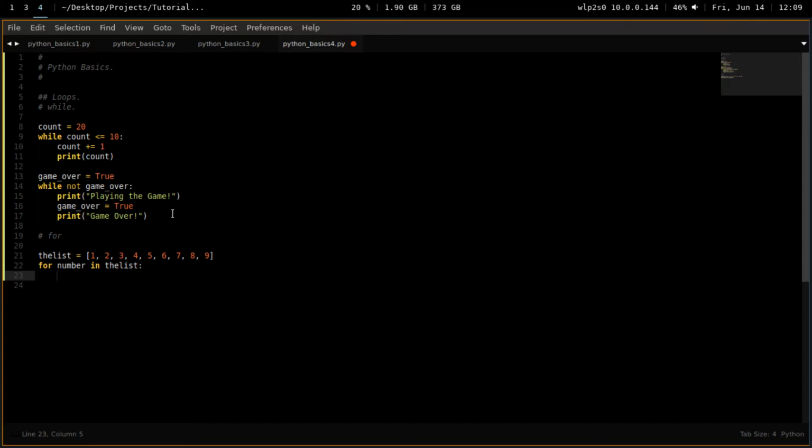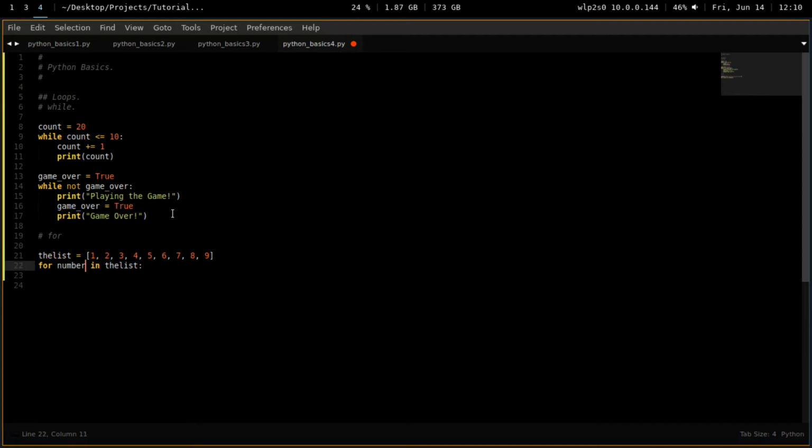So for number in the list, for each number. If you come from C# or other programming languages, for loops in Python are what other languages would call for each. And regular for loops Python doesn't need. For each number in the list. So I've taken a variable and I've named it number. I could have called it anything I wanted to. I want to call it number because that's what it is. I know that what's inside this list, they're numbers.